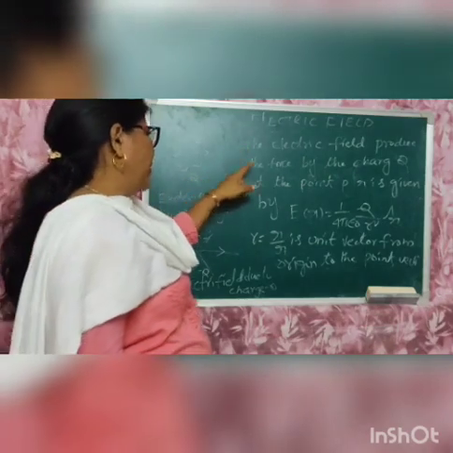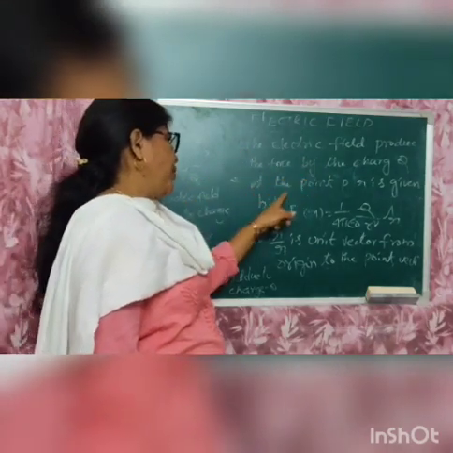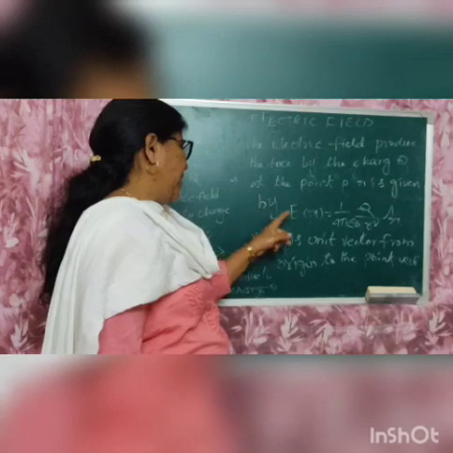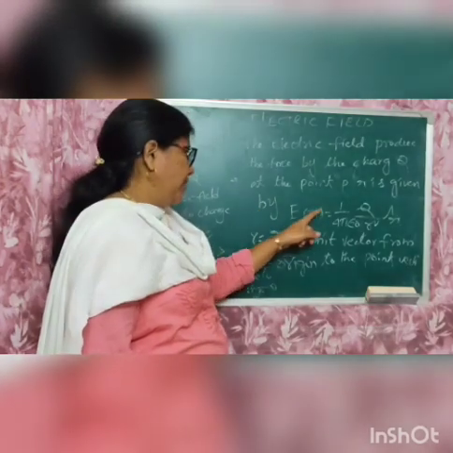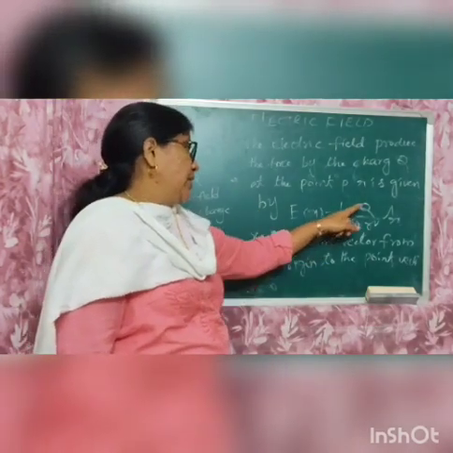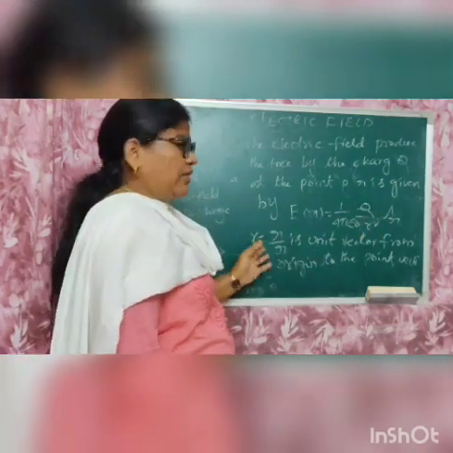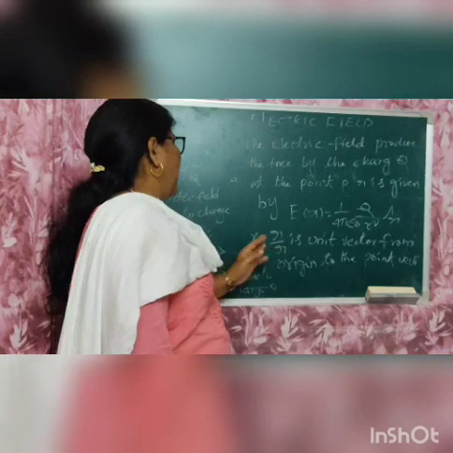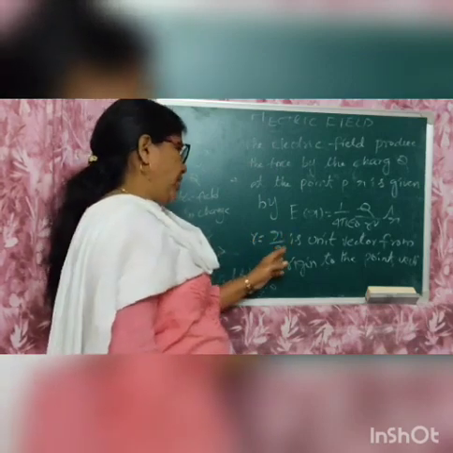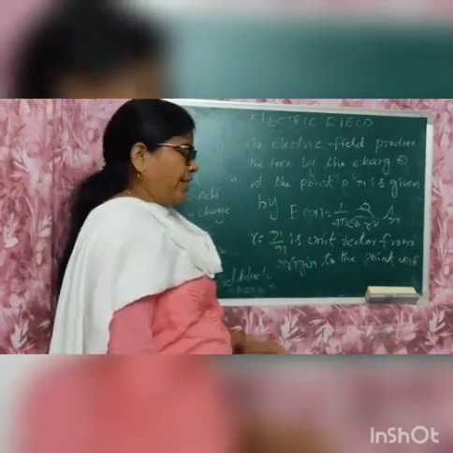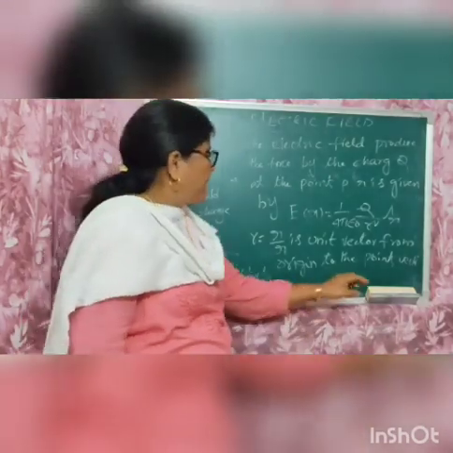The electric field produced by the charge Q at the point P is given by E of r equal to 1 by 4 pi epsilon naught, capital Q by r square, r cap. Here r cap is the unit vector from the origin to the point.